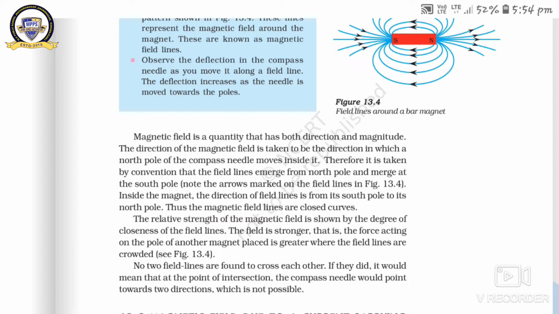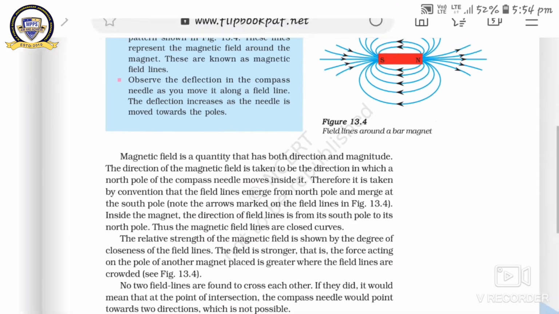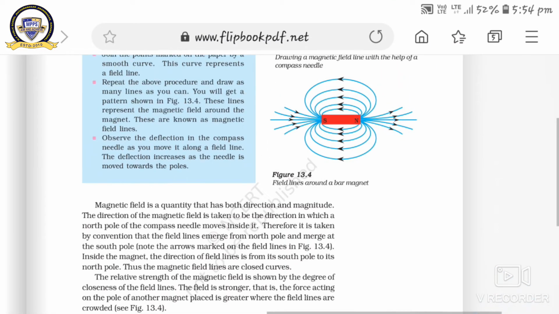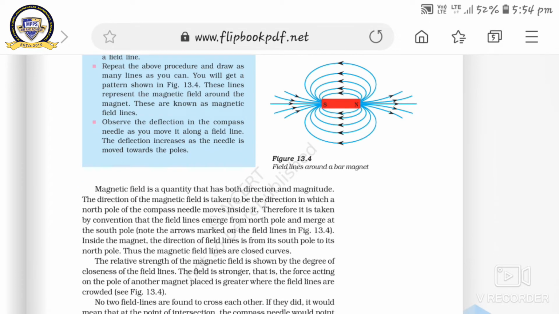Got it? Therefore, it is taken by convention that the field lines emerge from the north pole and merge at the south pole. It means the magnetic field lines always travel from the north pole and end at the south pole. Now, inside the magnet, the direction of the field lines is from the south pole to its north pole. Thus, the magnetic field lines are closed curves.